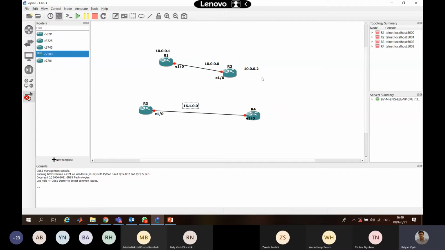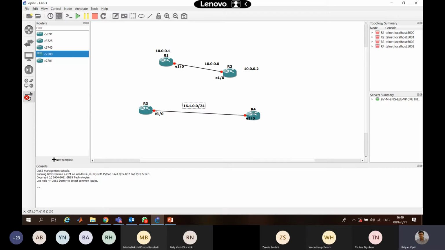So you will show that my subnet ID between these two routers which are connected is this. Suppose it is 255.255.255.0, then you will write 24 here. So it's basically your CIDR information.